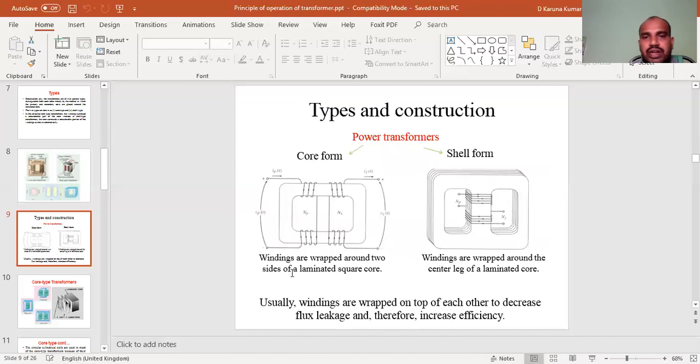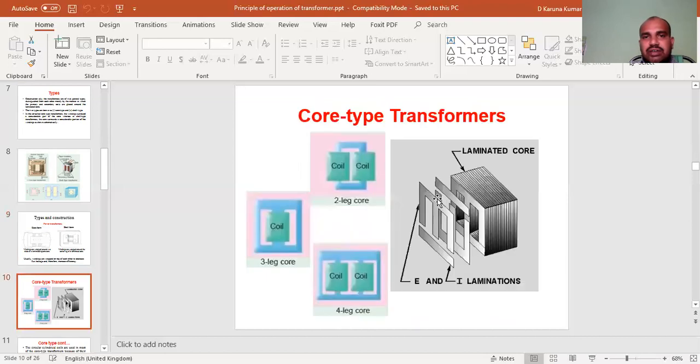In core type transformers, the windings are wrapped around two sides of the laminated core. In the shell type transformer, the winding is wrapped around the central leg of the laminated core. This is called a core type transformer. This one is a shell type transformer. Usually, the windings are wrapped on top of each other, decreasing the flux linkages.